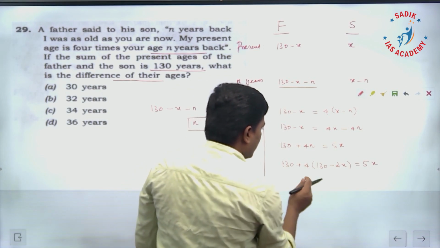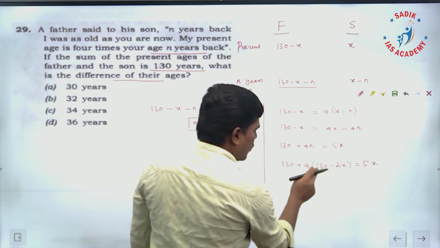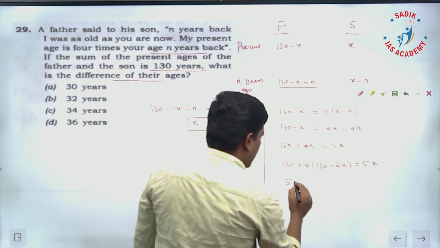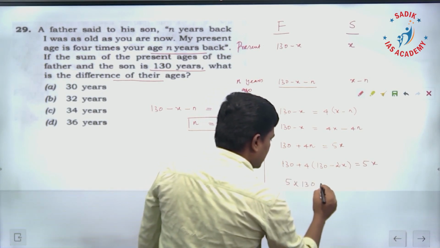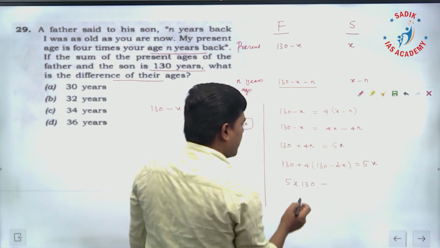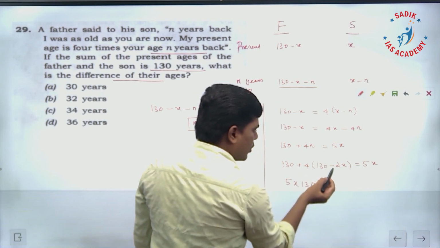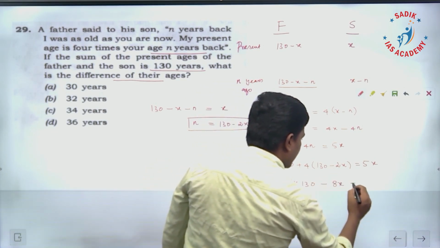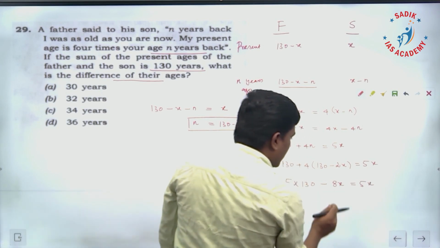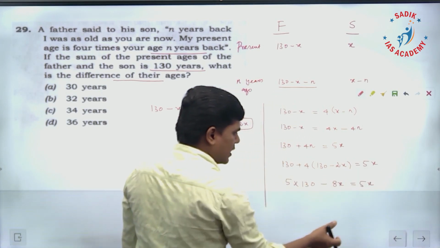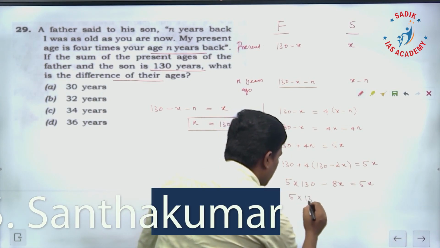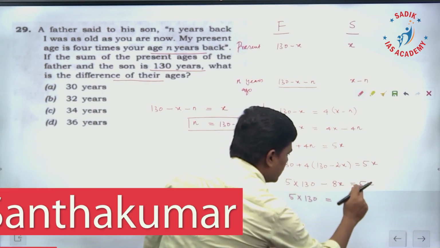If you multiply by 4 here, 4 times 130 plus 130, therefore 5 into 130. Then here 4 into minus 2x, therefore minus 8x. This is equal to 5x. When I bring this minus 8x to that side, 5 into 130 is equal to 5 plus 8, 13x. So 13 and 130, 13 getting cancelled.